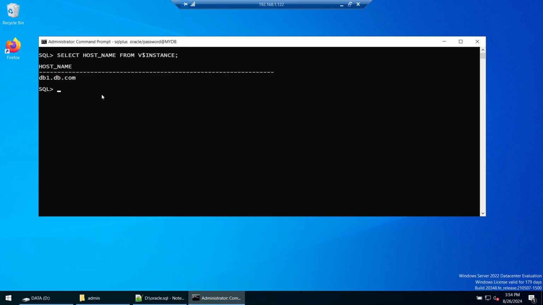And if I want to show you the host name of this machine, you can see that the host name of this machine is Win22. So from Windows 22, we have connected to the database which is hosted on db1.db.com, and it's actually a Linux server. So from a Windows machine, we have connected to a hosted Oracle database. The connectivity has been done.